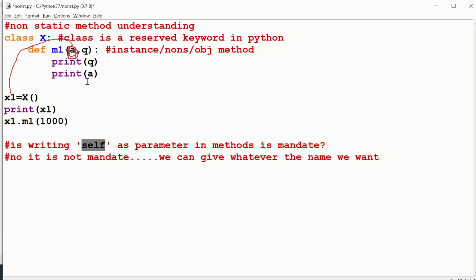Because for ourselves we should understand, right? Though technically you can write anything, it is for the viewers, the people who are watching and reading your program. You write a program, and hundreds of other employees will see your logic. So whenever they see self, a, b, x, y, they should understand that self is meant to store the object address, and x, y, z or a, b are normal parameters. That is the reason people are habituated to write self, but the concept is that writing self is not mandatory.